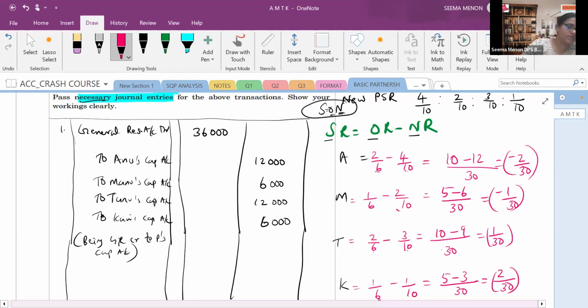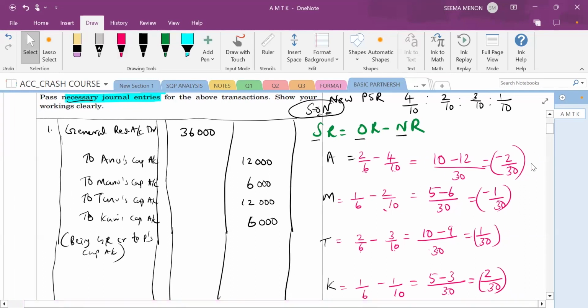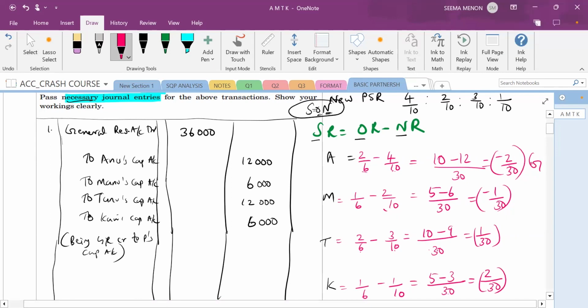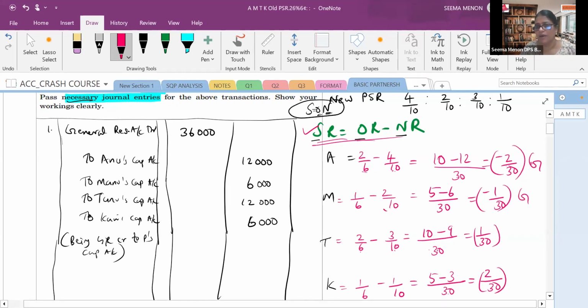Neha, can you tell me who all are the sacrificers and who all are the gainers? Yes, ma'am. A and M are gaining, they will be debited. Exactly, very good. T and K are credited. We are applying the sacrificing ratio formula, old ratio minus new ratio. When we apply the formula and we get a negative answer, they are gainers. And the original sacrificers are T and K.